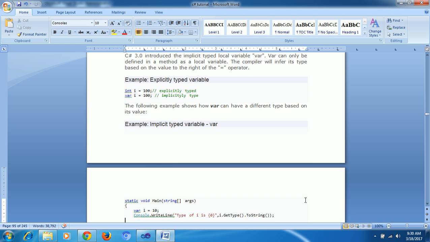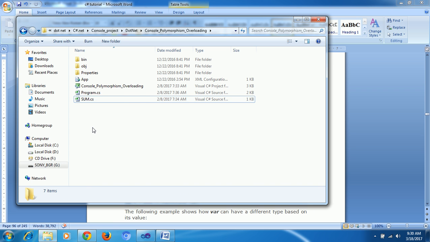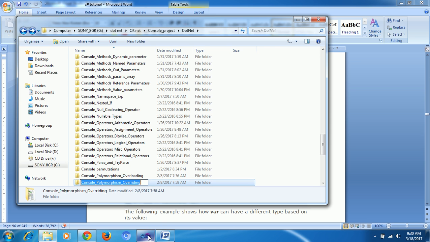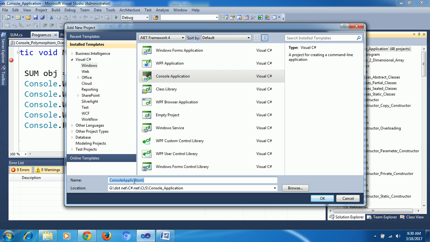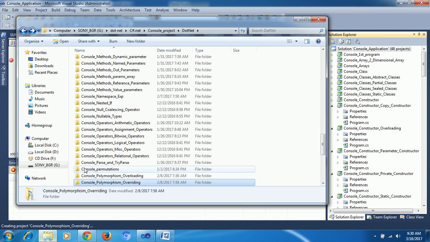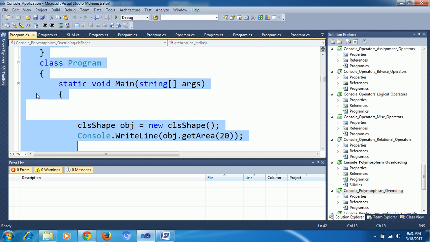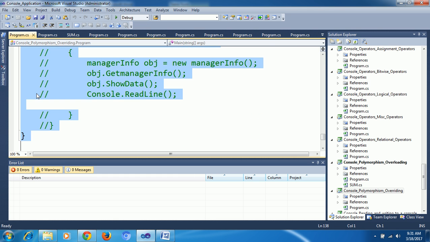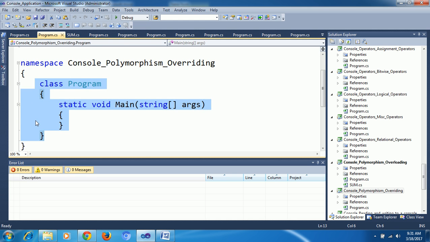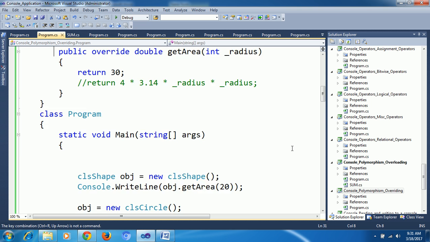Here is one more example, just check it. Overriding.